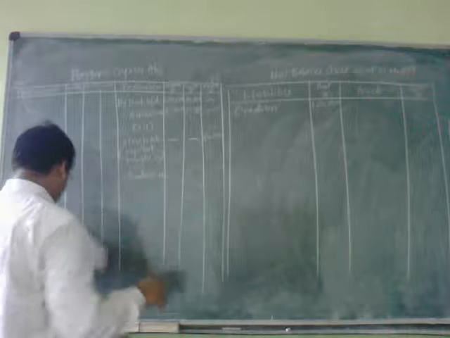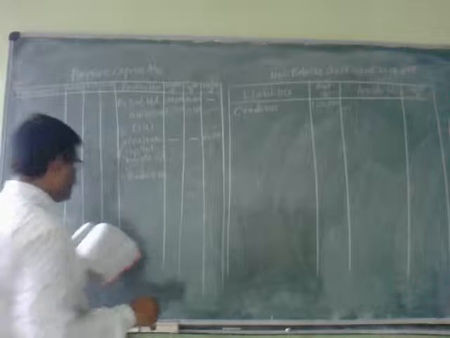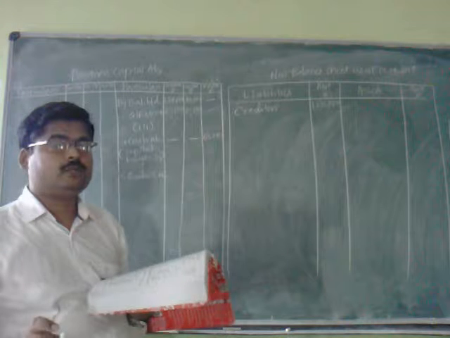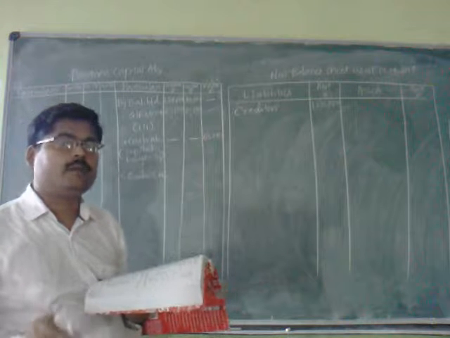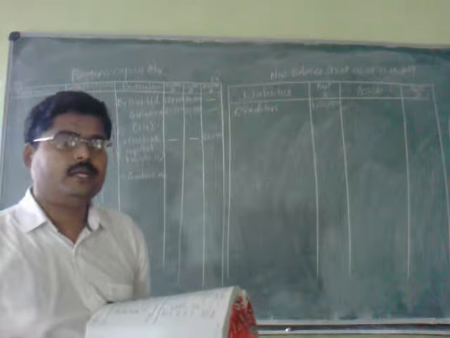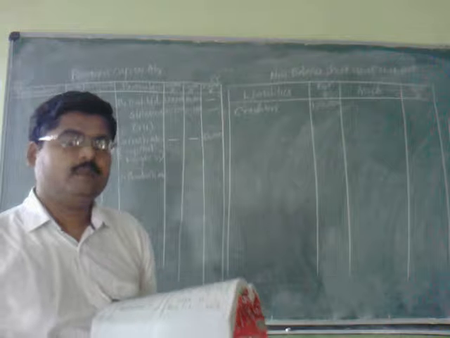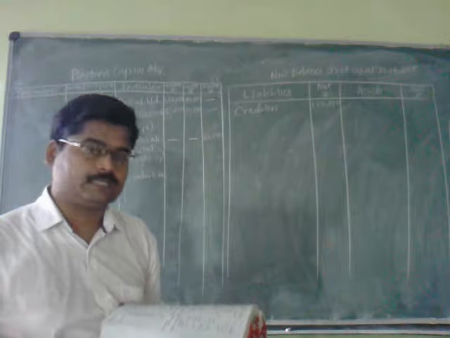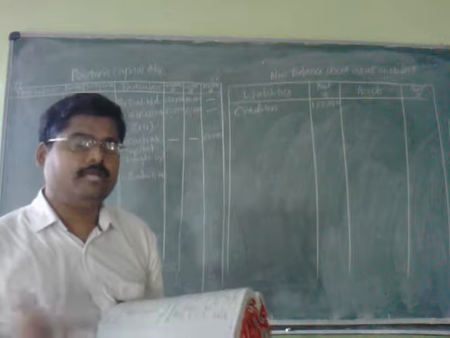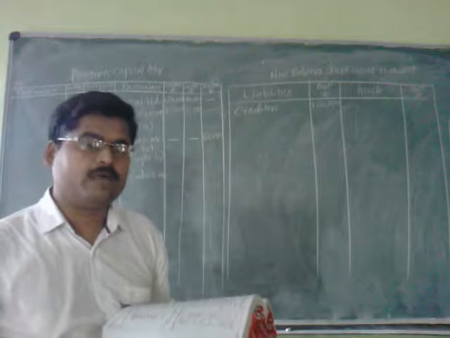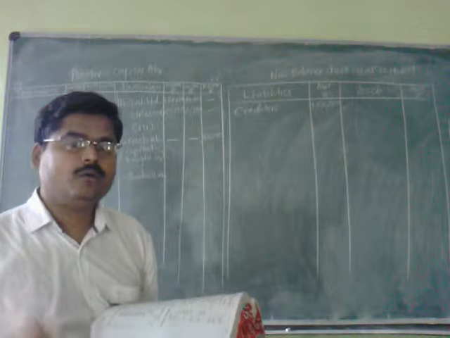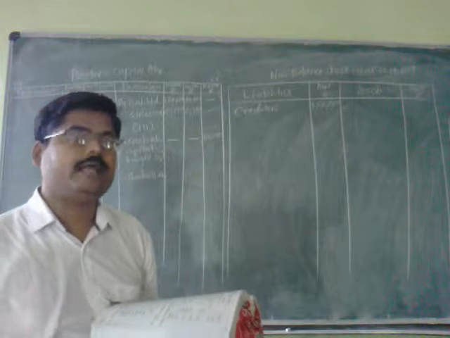She has brought 20,000 goodwill, and that 20,000 goodwill is related to the old partners. Why? Because goodwill has been created in respect of the partnership by the efforts of old partners. That is why whatever goodwill is brought in by the new partner Kavita should be distributed among the old partners, namely Surekha and Sunita.